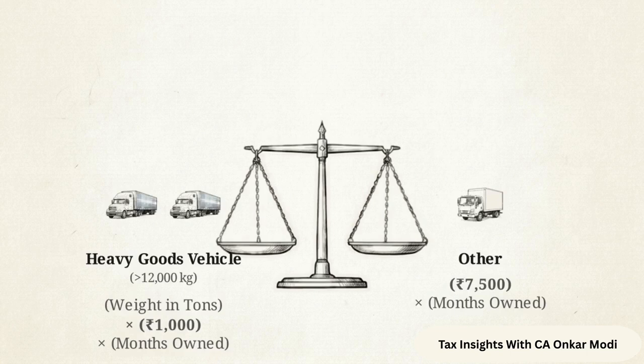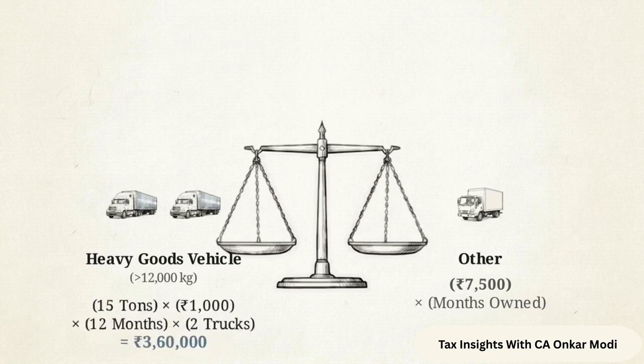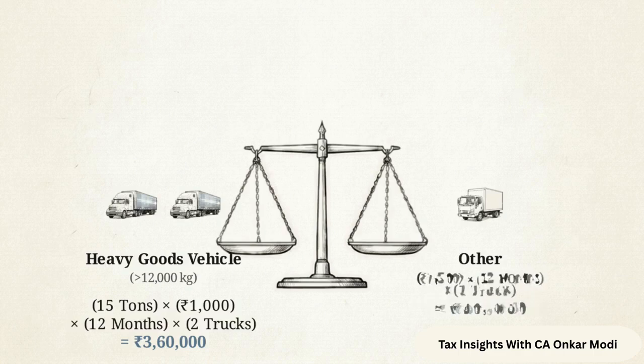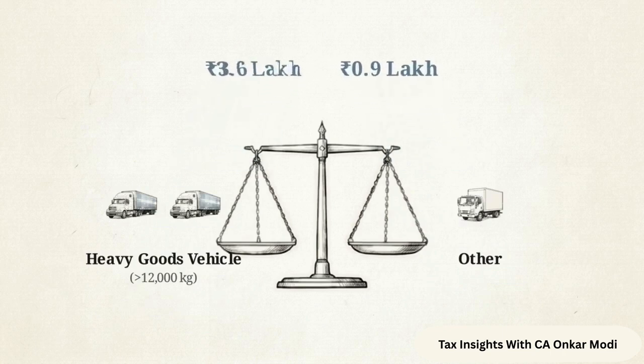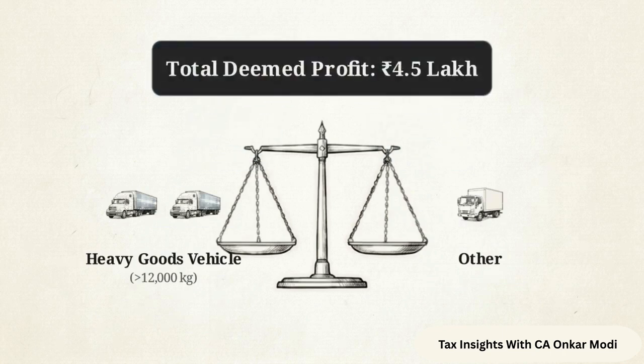Consider a fleet operating 2 15-ton heavy trucks and 1 light truck for a full 12 months. The heavy side calculates 15 tons times 1,000 rupees times 12 months for 2 trucks, totaling 3.6 lakh rupees. The light side takes the flat 7,500 rupees over 12 months for 1 truck, producing 90,000 rupees. Together, the fleet's deemed income merges to exactly 4.5 lakh.